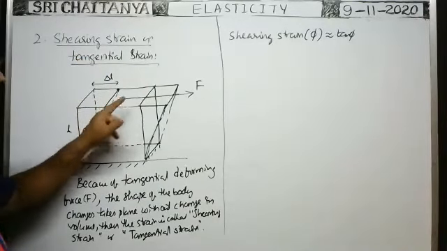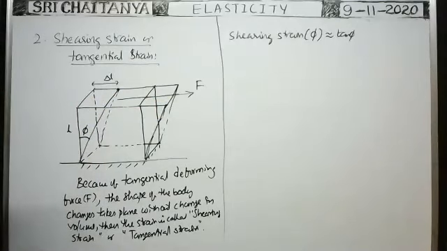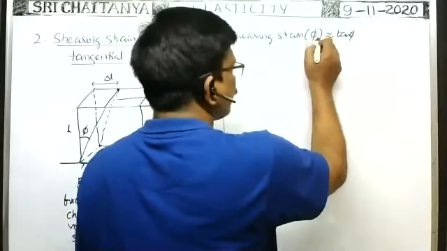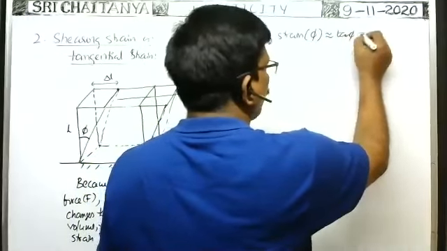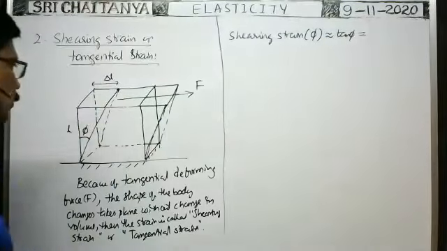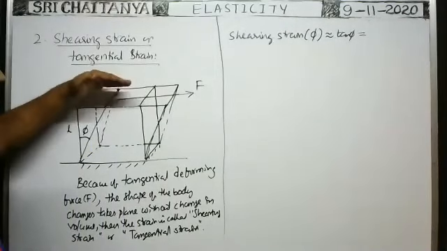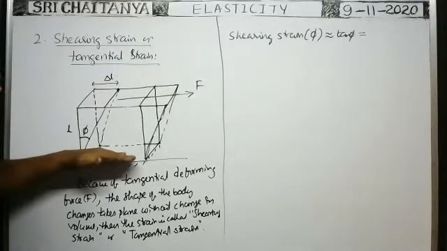Within the elastic limit, the angle through which the vertical face of the body is displaced because of the tangential force is very small. When it is very small, this phi is called shearing strain. As it is very small, this can be written as tan phi, which from the diagram is equal to the displacement of the face on which the tangential force is applied, with respect to the fixed face.